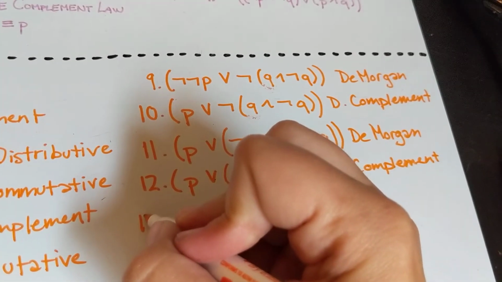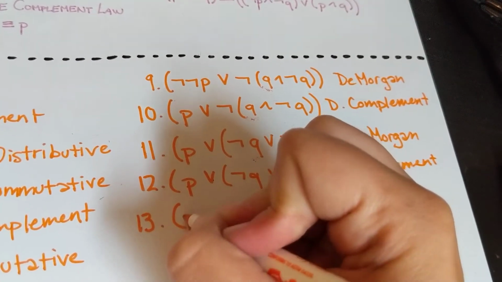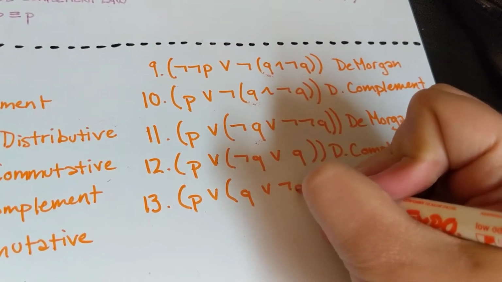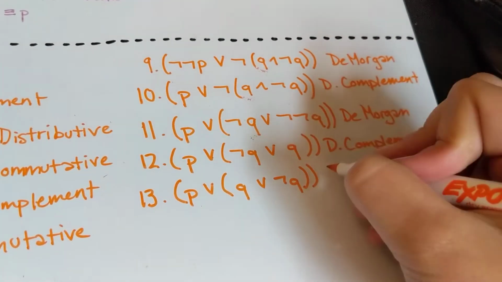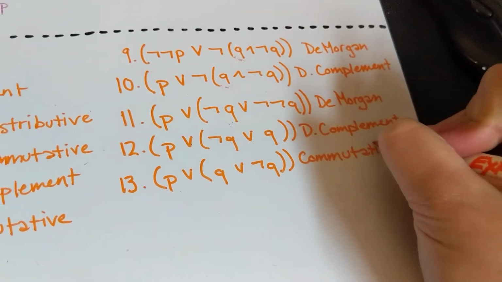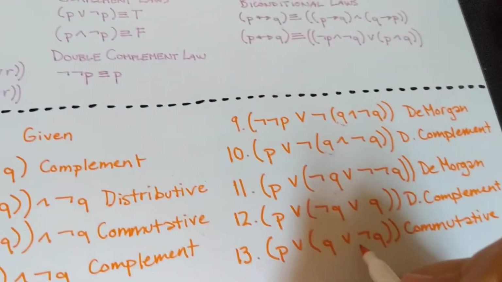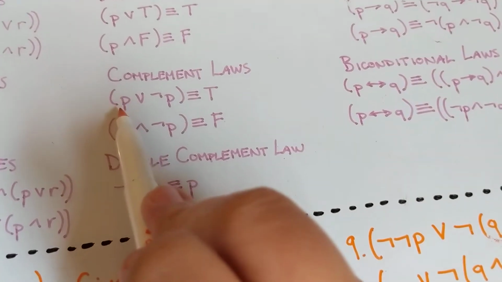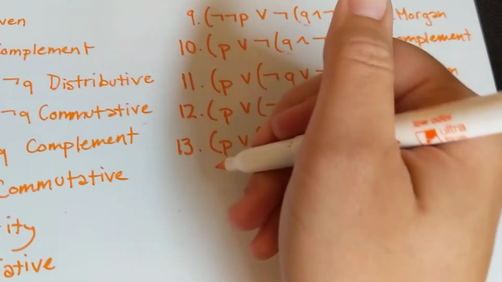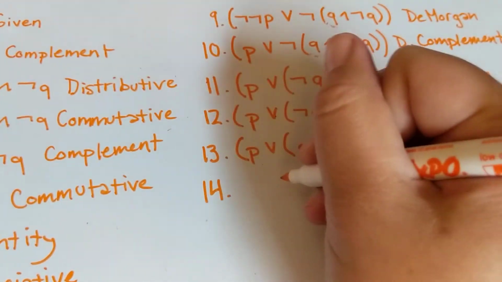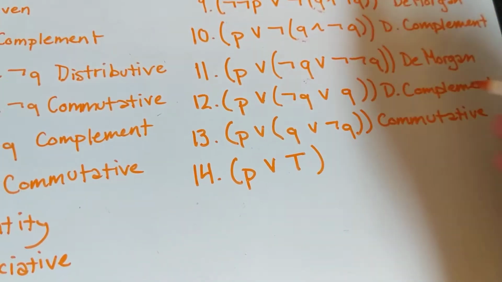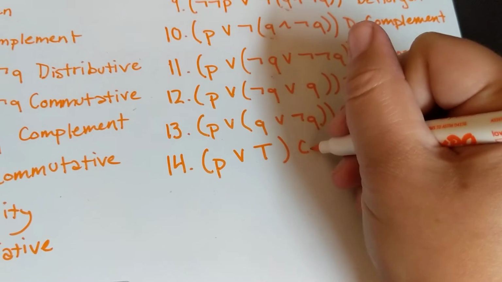So we're going to use our commutative property again. And now we can go up and look at our complement rules. So P or not P is always true, right? So that's something we can do. We can say P or true by the complement law.